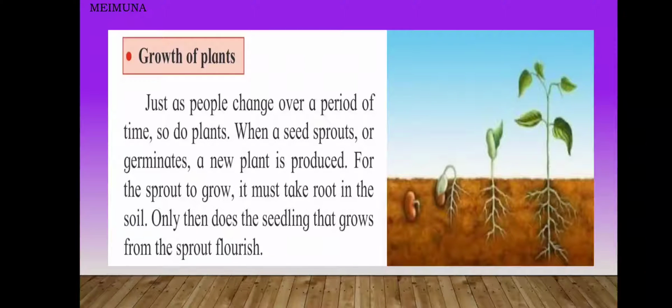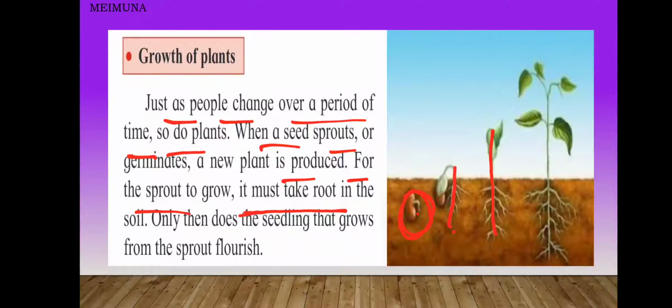Now we shall discuss the growth of plants, how the growth of plants takes place. Just as people change over a period of time, so do plants. Plants also change. When a seed sprouts, look here, the seed is sprouting or germinating, and from these seeds a new plant is produced. For the sprout to grow, it must take root.